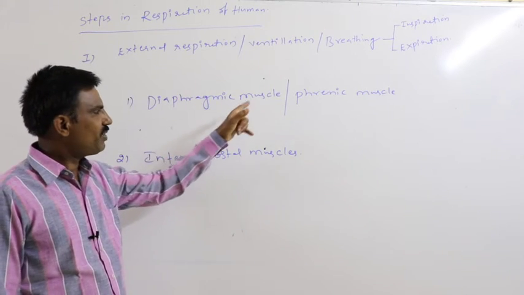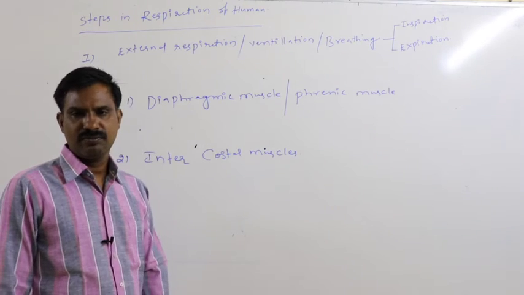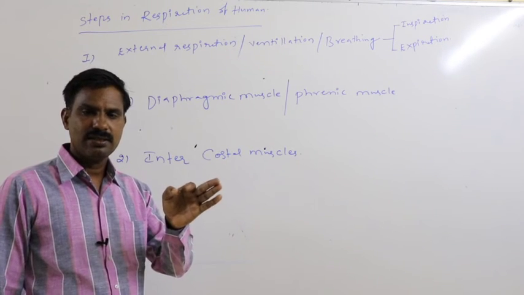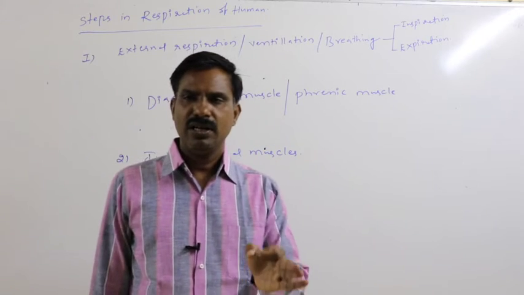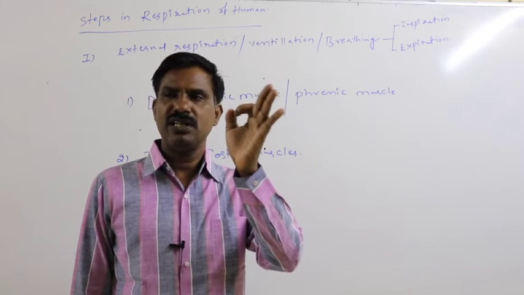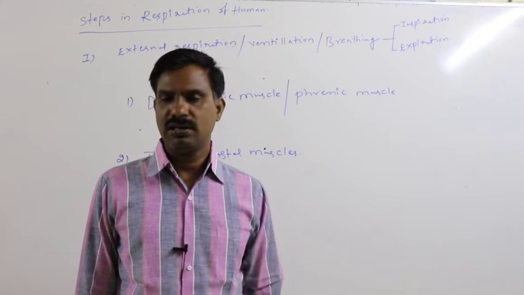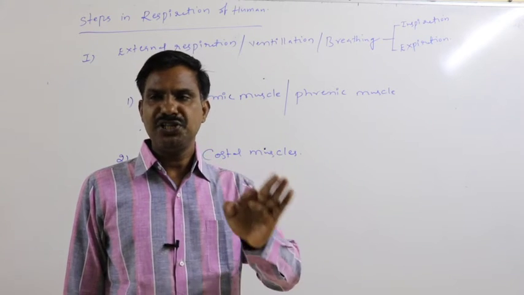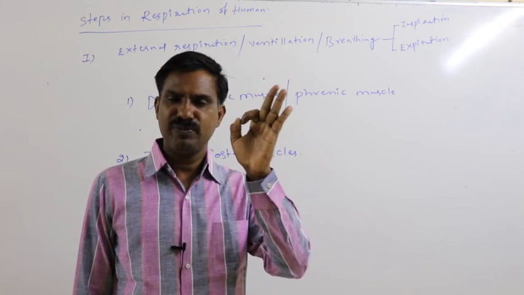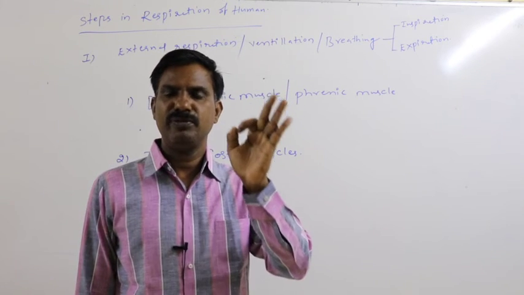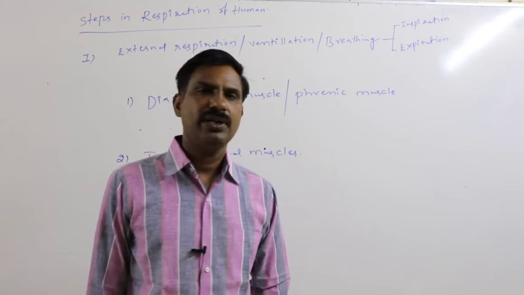One is the diaphragmic muscle or phrenic muscle. Through the involvement of the phrenic muscle, about 70% of ventilation occurs. Diaphragmic muscles play a greater role.